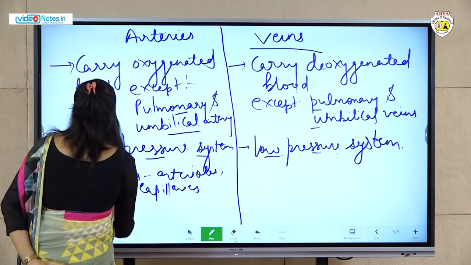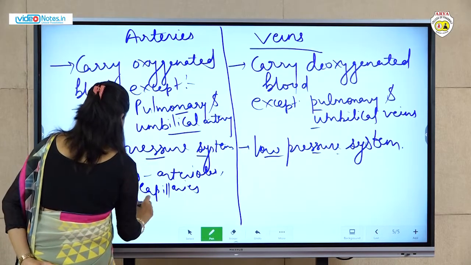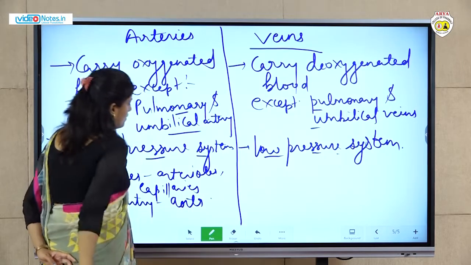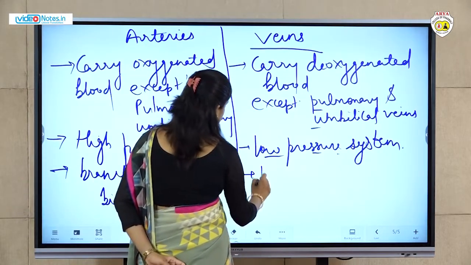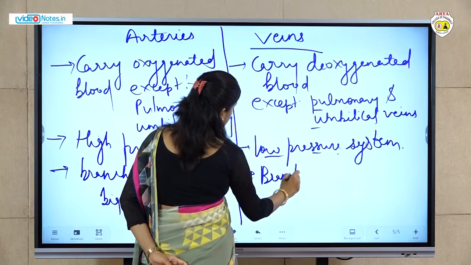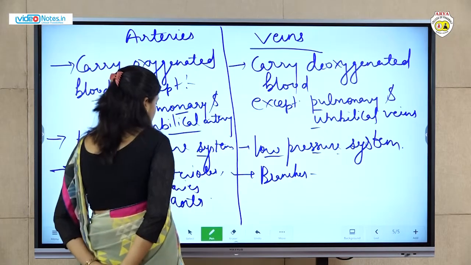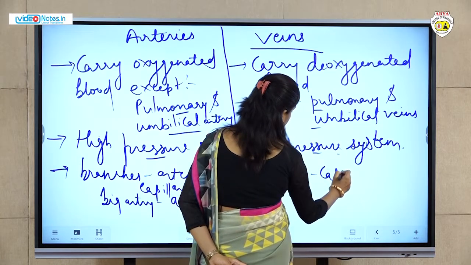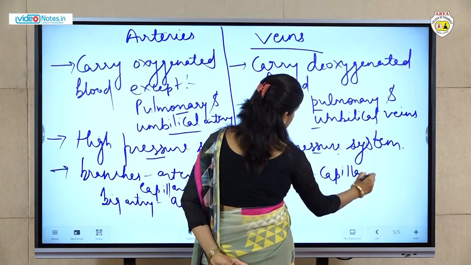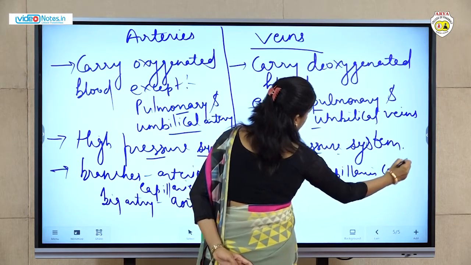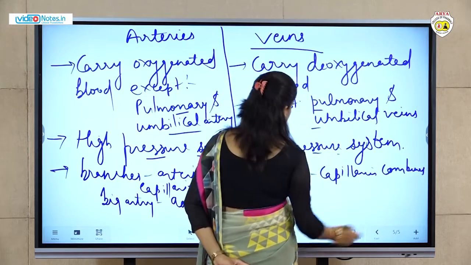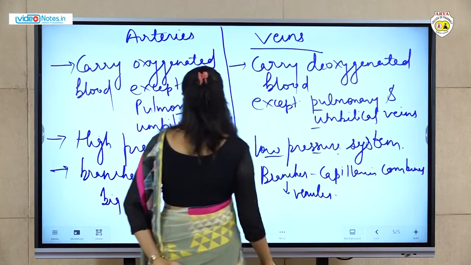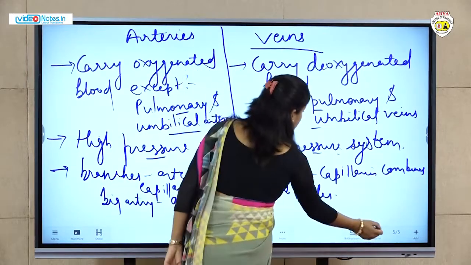Big artery जो है, we can say aorta. Capillaries combine to form venules. Okay, so these are some differences.